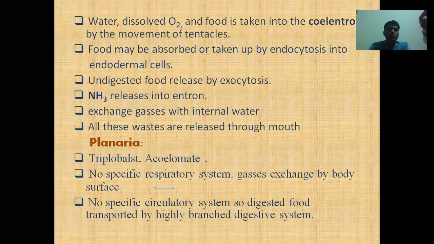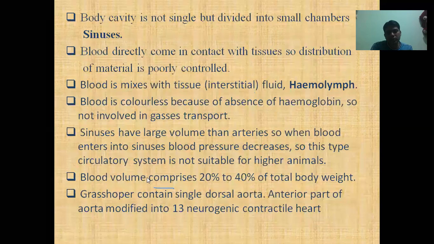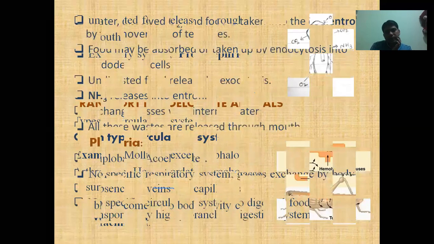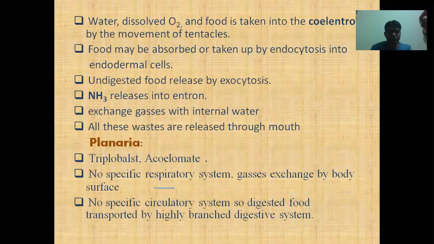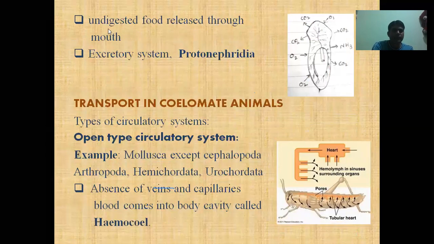This food is distributed through the highly branched digestive system, which deeply penetrates within the tissues. So food is distributed by this highly branched digestive system. And undigested food is released through the mouth.